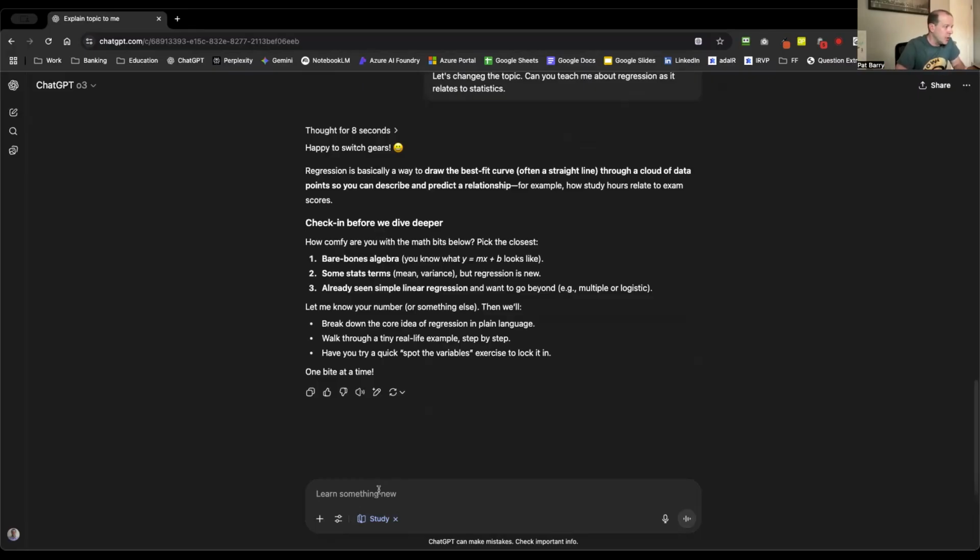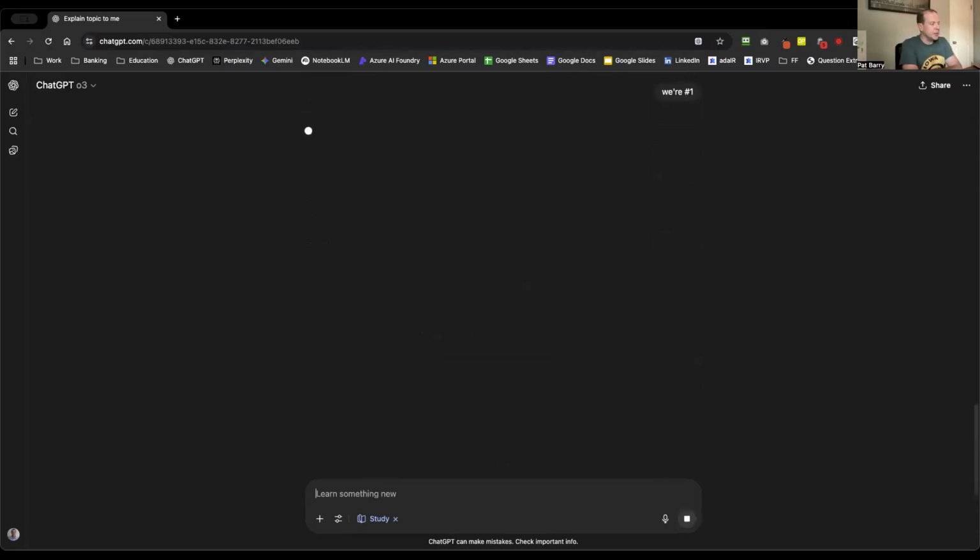So it came back with 2 questions this time. How comfy are you with the math bits below? Pick the closest. Bare bones algebra, some stats terms, already seen simple linear regression, and want to go beyond. So I'm a number 3, but I kind of want to just learn, like if I had to bring somebody in and teach them, what would they do? So why don't we say we're number 1, bare bones algebra, and see what they say. I thought it was the second question, but it was just telling me what it was going to do next.